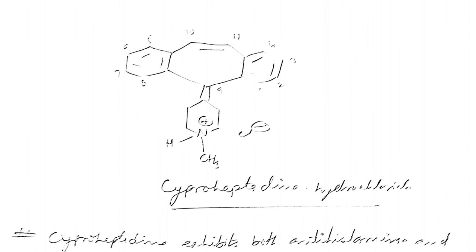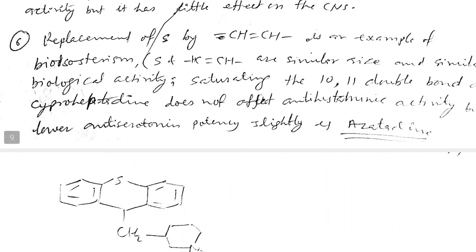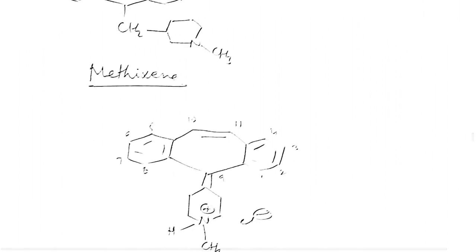So the cyproheptadine nucleus has fewer CNS side effects. It shows more antihistaminic activity, so it can be used as an antihistaminic. The replacement of the sulfur is an example of a bioisostere. Similarly, we have seen azatadine also, and this is replacement of the 6th position also, that we have discussed in the 10 or 11 position.